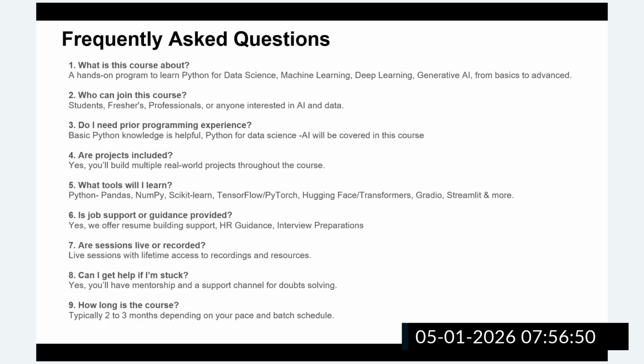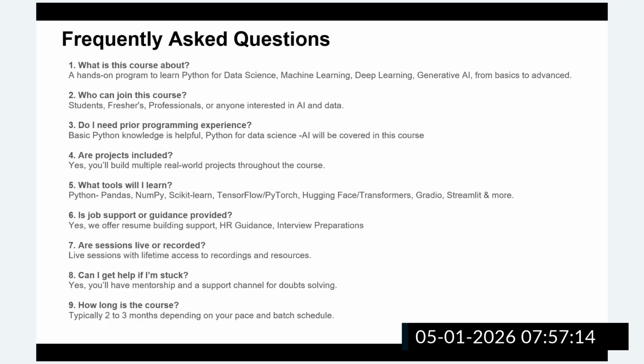In the previous batch, most learners, with 10 or 15 years of experience as well as freshers, enrolled for this course. In this course, you can expect the knowledge of a person with 3 to 5 years of real-time industry experience.